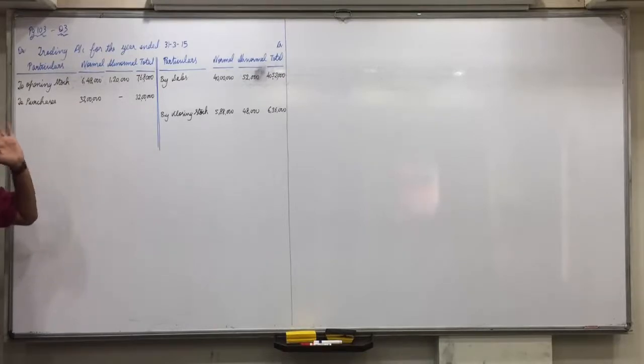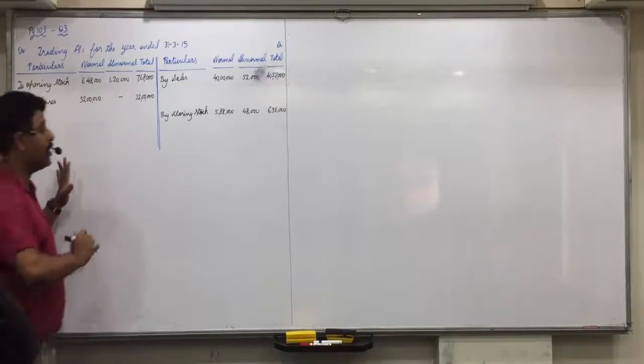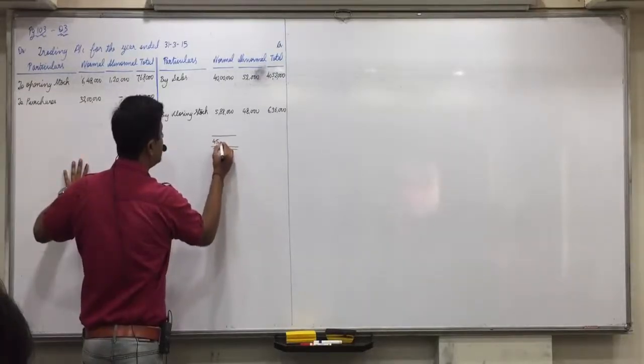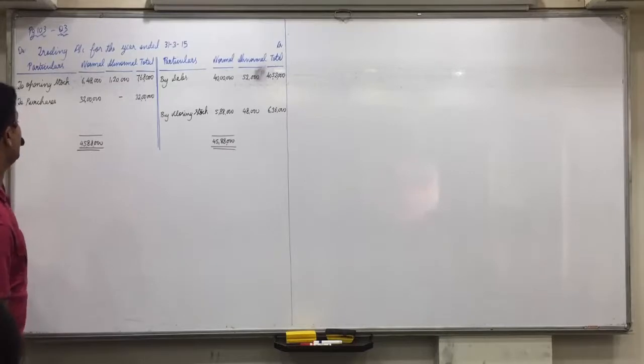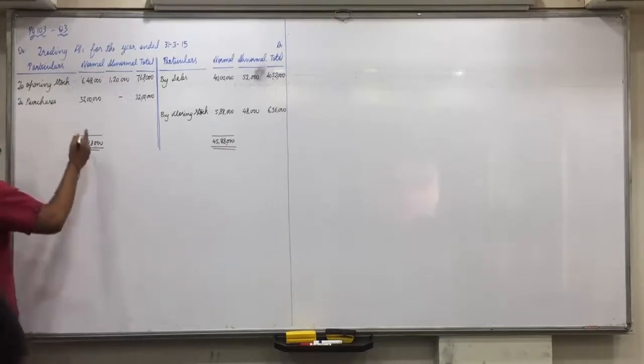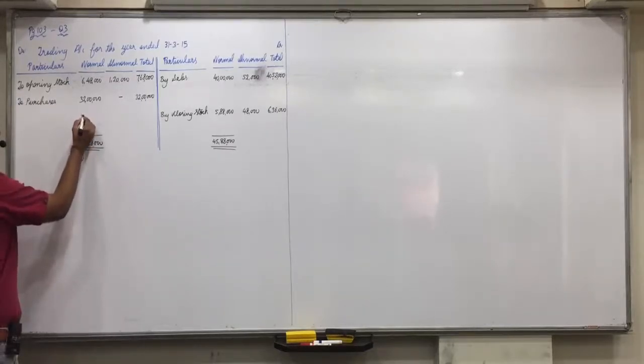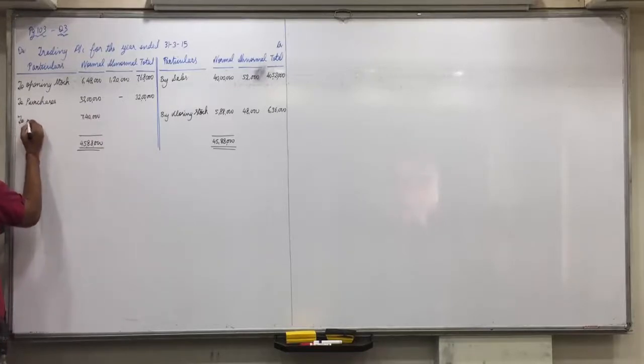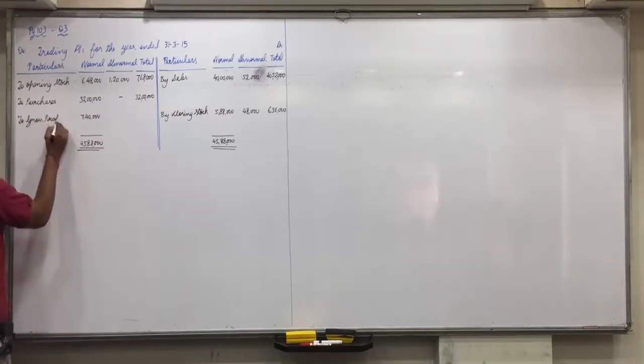Did everyone understand this? Total column ignore. We are interested in knowing only normal and abnormal. So totals balancing we will do, but that is of no relevance. Okay, so first of all normal. 45,88,000 minus 38,48,000. So 7,40,000 to gross profit in bracket balancing figure.